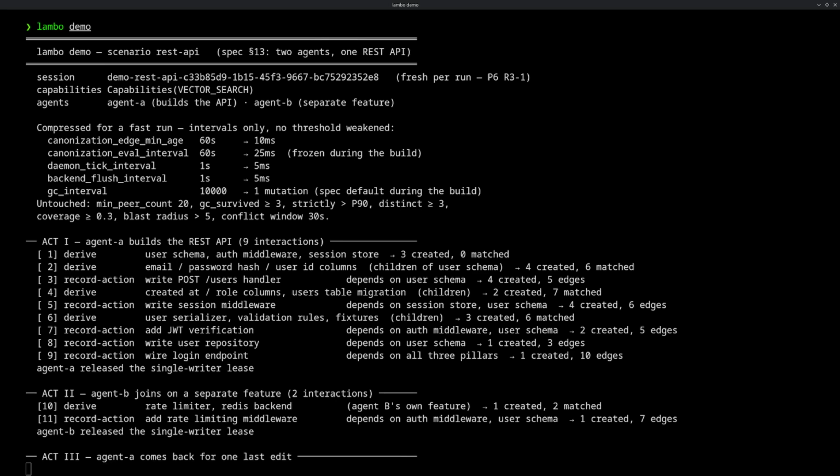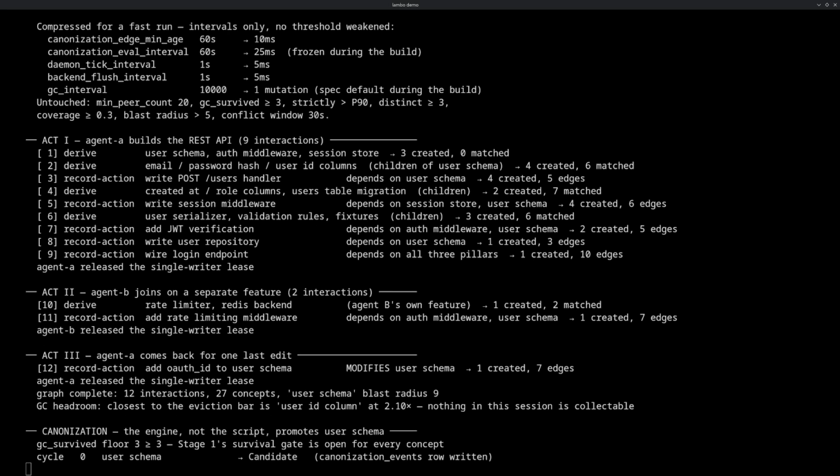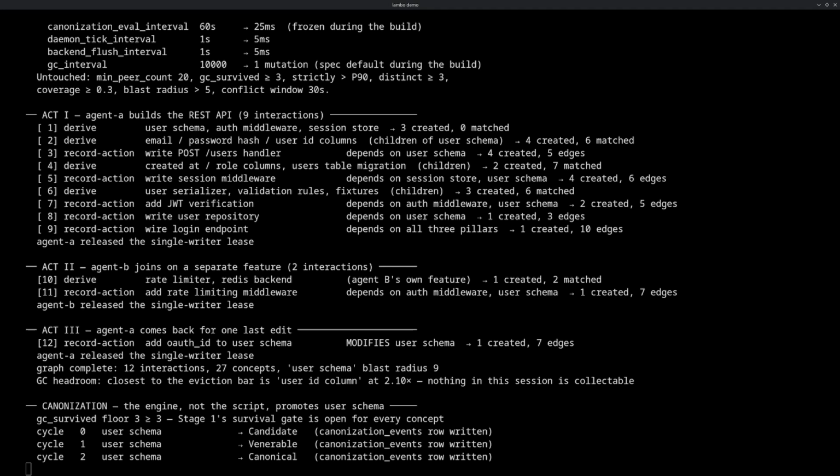Let's quickly move to a demo. Lambo includes a demo command to view how it is supposed to work. Enter lambo demo to get a quick feel of how Lambo works inside an agent session.